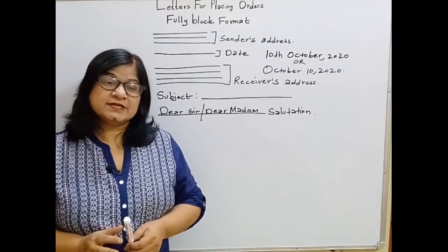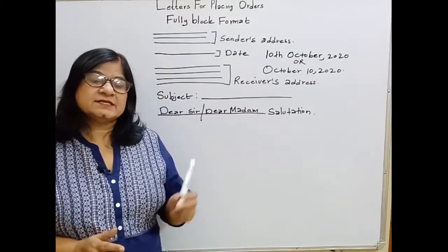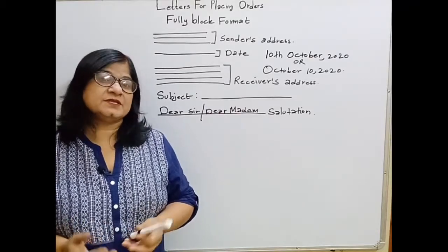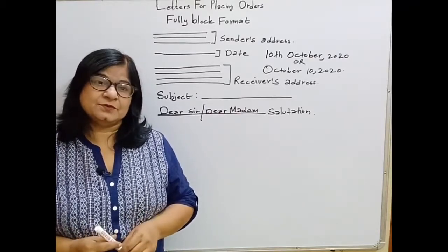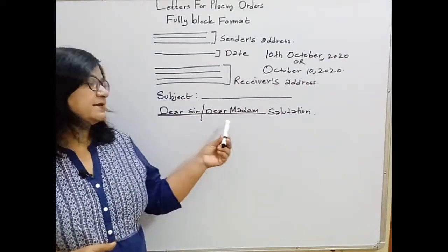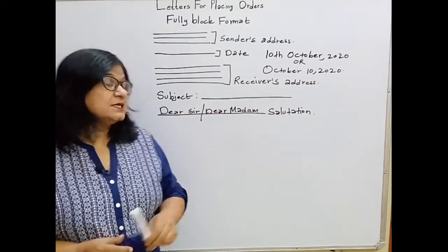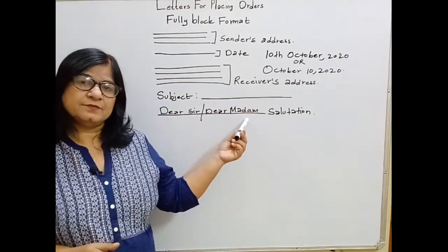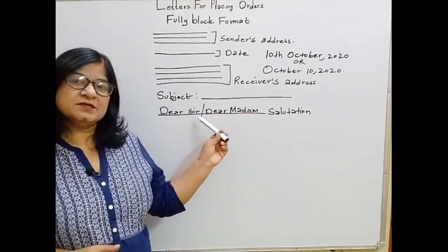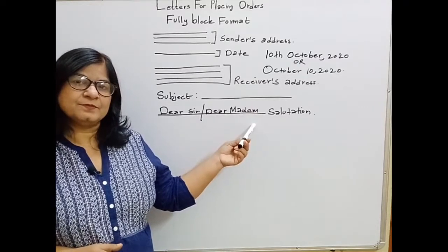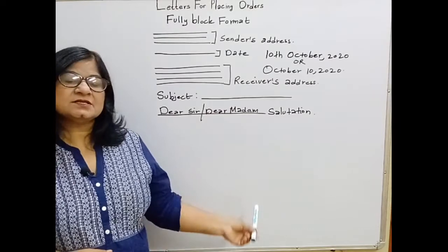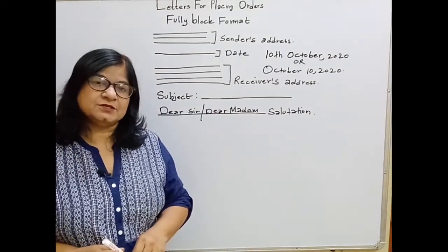And students, let me tell you, the salutation relies on the level of familiarity between the sender and the receiver. So according to that, we'll write the salutation. Directly we can write sir or madam. Choose only one, either sir or madam. So according to this salutation, the subscription will change.